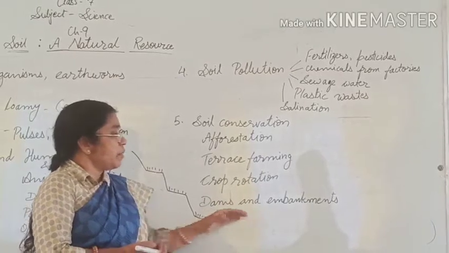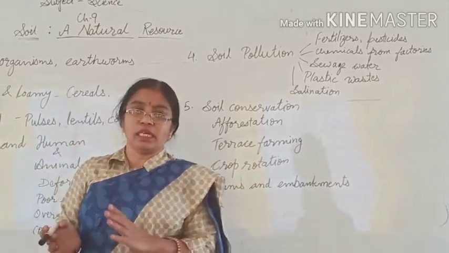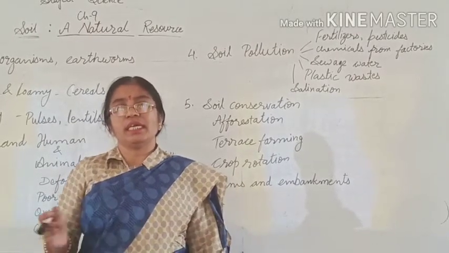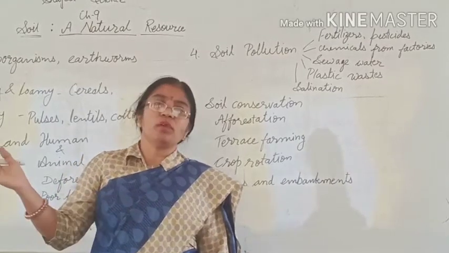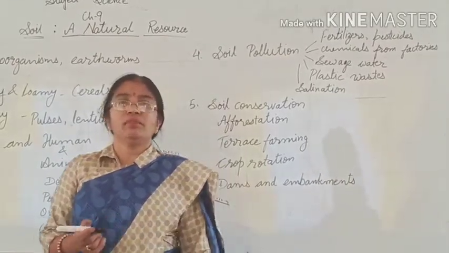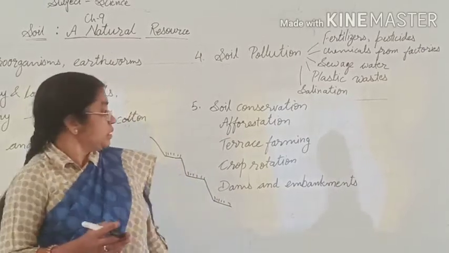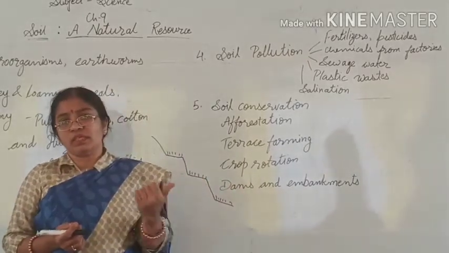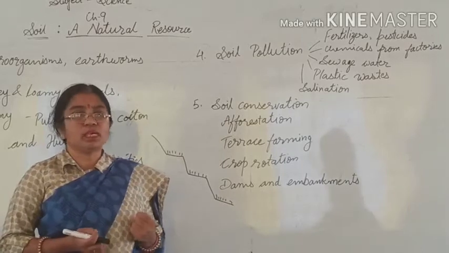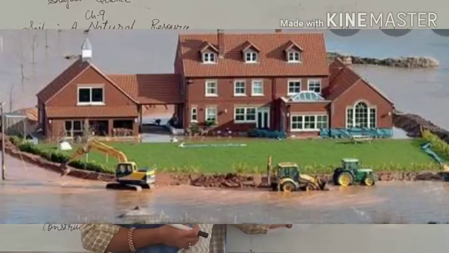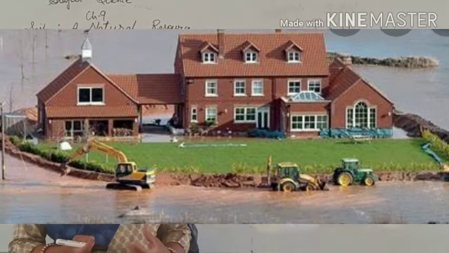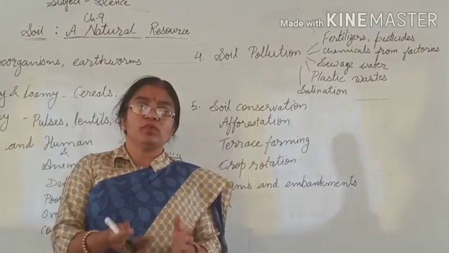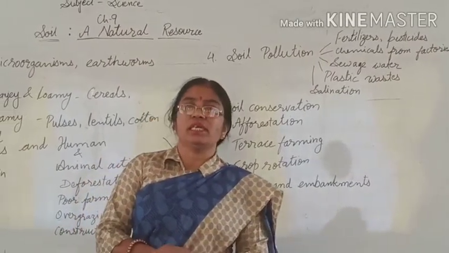Now, dams and embankments on the banks of rivers. If water is running at fast speed, it will go to the nearby areas and bring topsoil from that area with it. In this manner, it will cause soil erosion there. To prevent that, some dams are made. In these dams, the extra water of the rivers will be collected, and it will slow down the speed of the running water. Second, embankment. With the help of some large stones on the banks of the river, a border, a fencing type of border, is made, and it will also prevent soil erosion. In this manner, we can conserve soil.